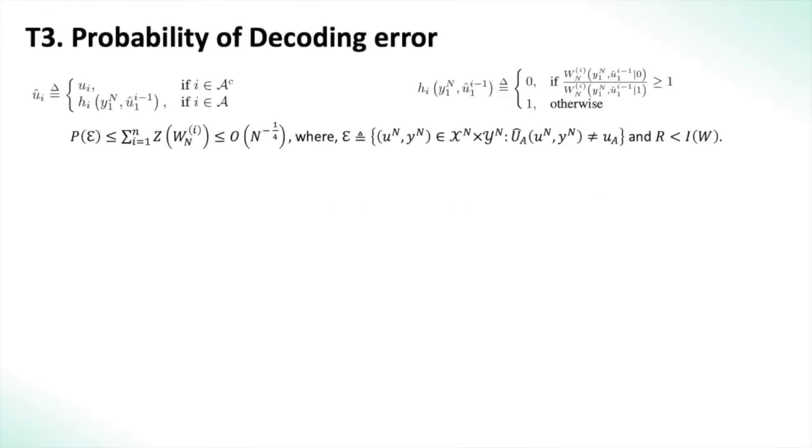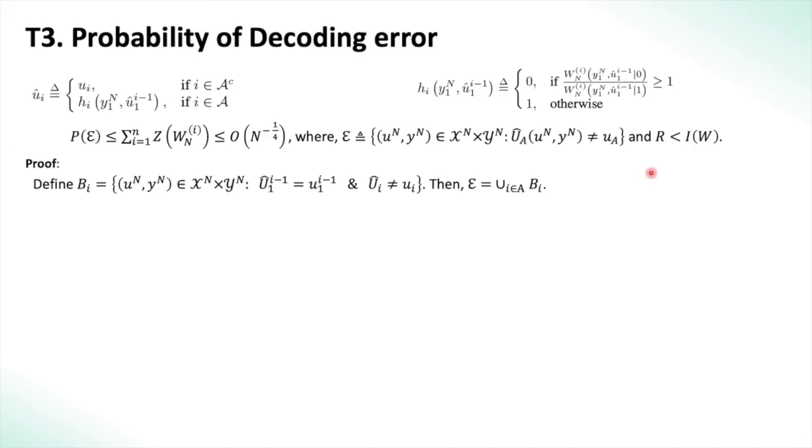So the theorem is as follows. We have that the event of error occurring is upper bounded by n power minus 1 by 4, where n is a power of 2. We use the successive cancellation decoder as above, and the error event is defined as the estimate of UA not being equal to the actual transmitted UA. Remember that UA is the message vector. So if anything belongs to A complement, that is known at both the receiver and transmitter. Only for UA do we need to actually perform decoding. This is obviously only true for rates lesser than the capacity of the channel.